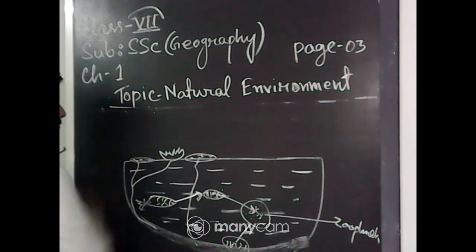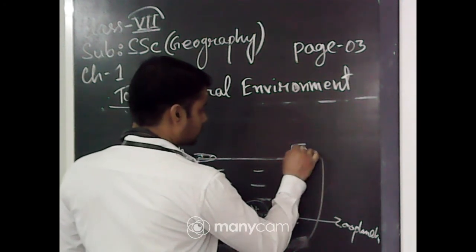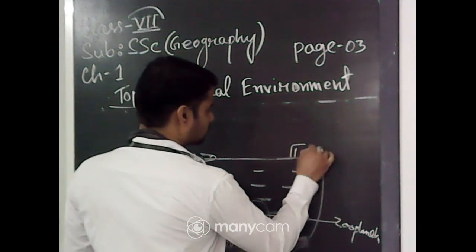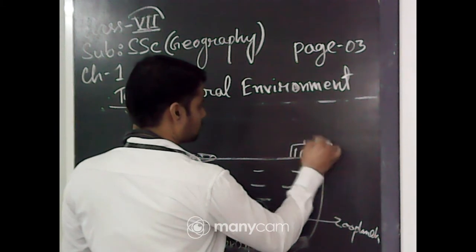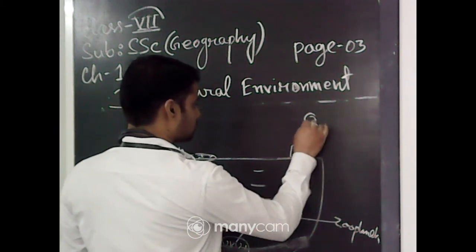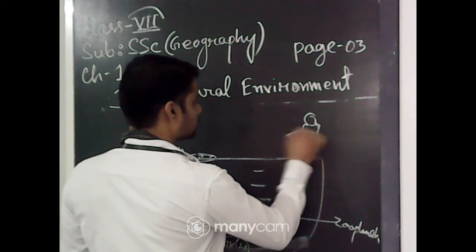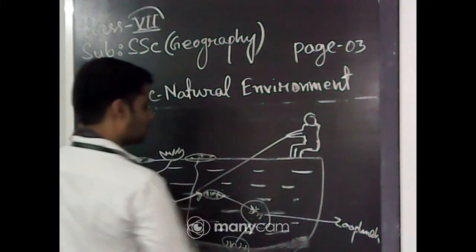human beings or some other animals catch all these fishes.